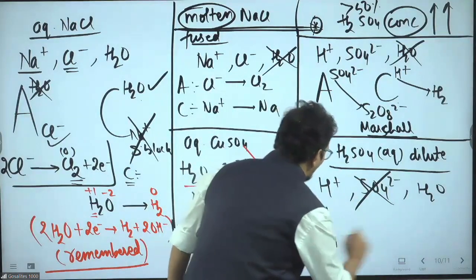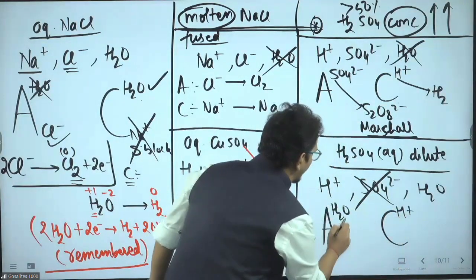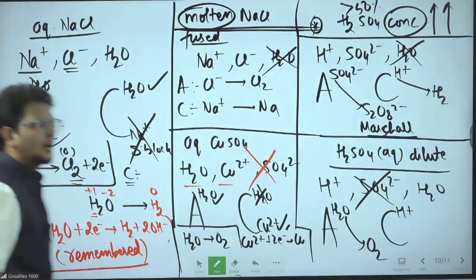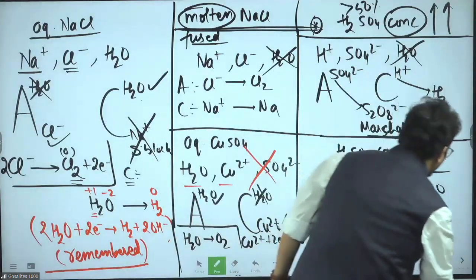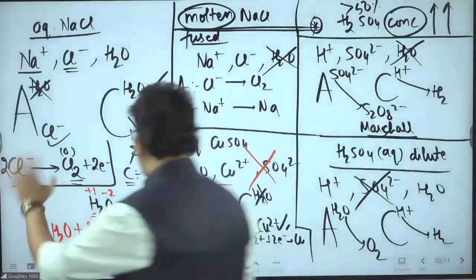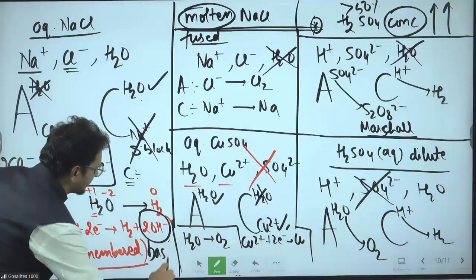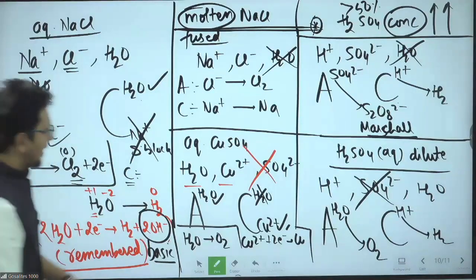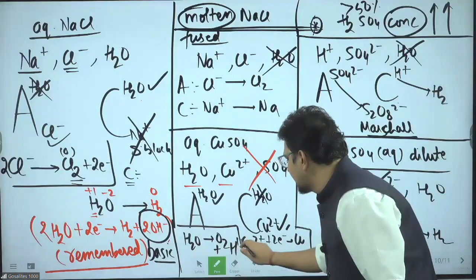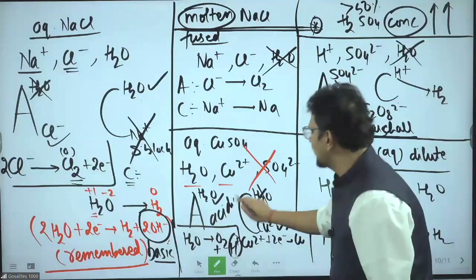What will happen at anode? What will happen at cathode? Anode only water, cathode H plus. So at anode, water becomes O2. At cathode, H plus becomes H2. One more question they can ask you. They can ask you about the medium. Check. If OH minus produced, the medium becomes basic. If H plus ions produced, medium becomes acidic. So this kind of question also they can ask you.